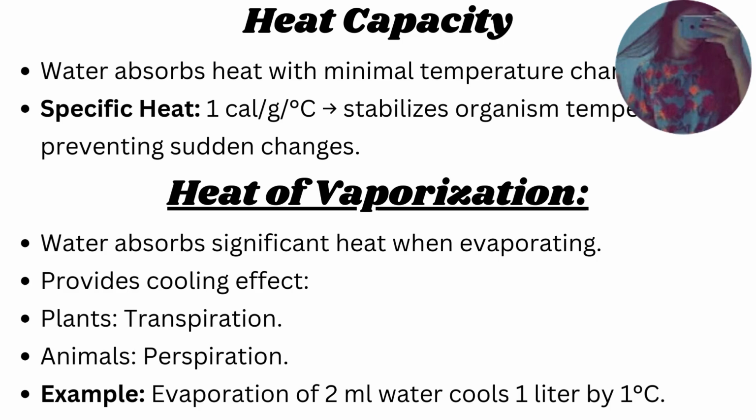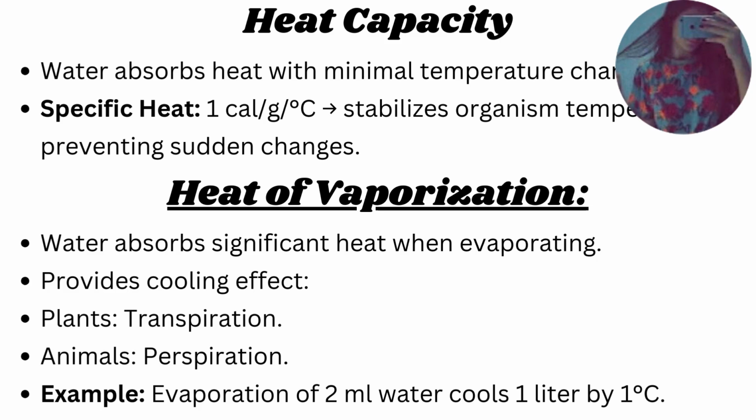The second property of water is heat capacity. Heat capacity is the property of water to absorb heat with minimal temperature change. Specific heat capacity of water is the number of calories required to raise the temperature of 1 gram of water from 15 to 16 degrees Celsius, which is 1.